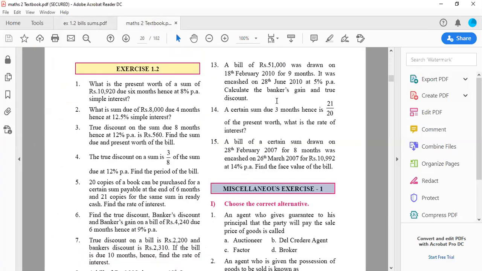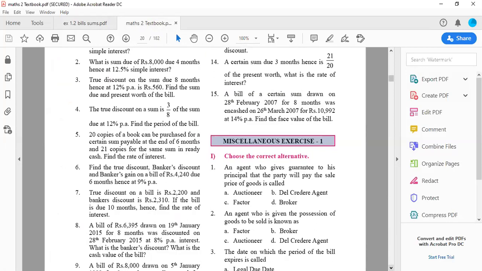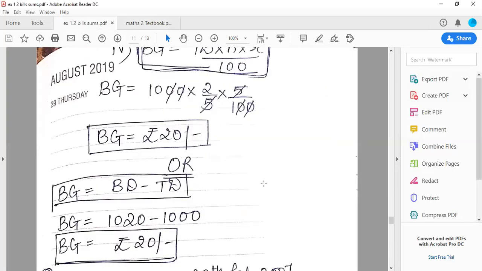Okay. So as I told you, 14th already we have finished. I had given you all as an assignment with solution as well in the previous video. You can go through it. Sum number 15 is also an assignment. I'm giving it as a homework.